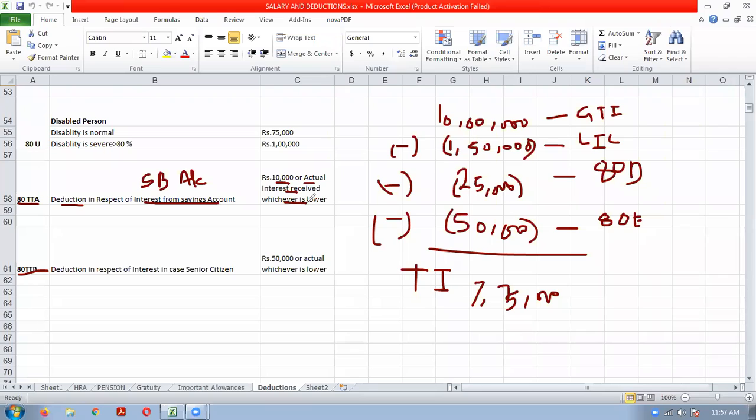Suppose you have made a deposit in the savings bank account of some bank, and you are receiving interest of 15,000 during the year. So in 2021, we have got interest of 15,000 from the savings bank account.